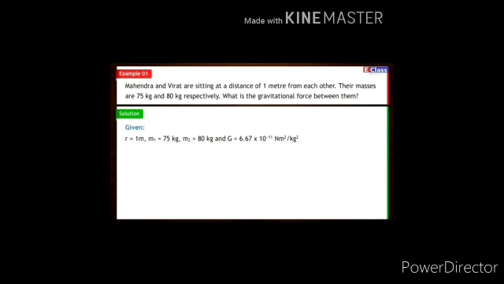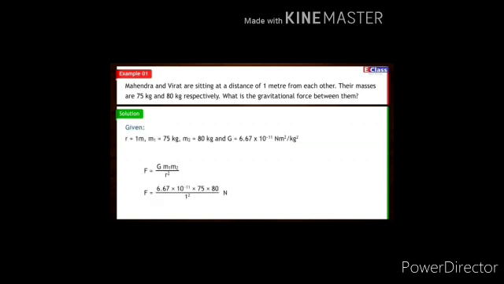And the value of capital G, that is universal gravitational constant, is 6.67 into 10 raised to minus 11 Newton meters square upon kg square. According to Newton's universal law of gravitation, F equal to capital G m1 m2 upon r square. So F is equal to 6.67 into 10 raised to minus 11 into 75 into 80 upon 1 square. We get F equal to 4.002 into 10 raised to minus 7 Newton. This means Mahendra exerts a force of 4.002 into 10 raised to minus 7 Newton on Virat, and Virat exerts an equal and opposite force of 4.002 into 10 raised to minus 7 Newton on Mahendra.